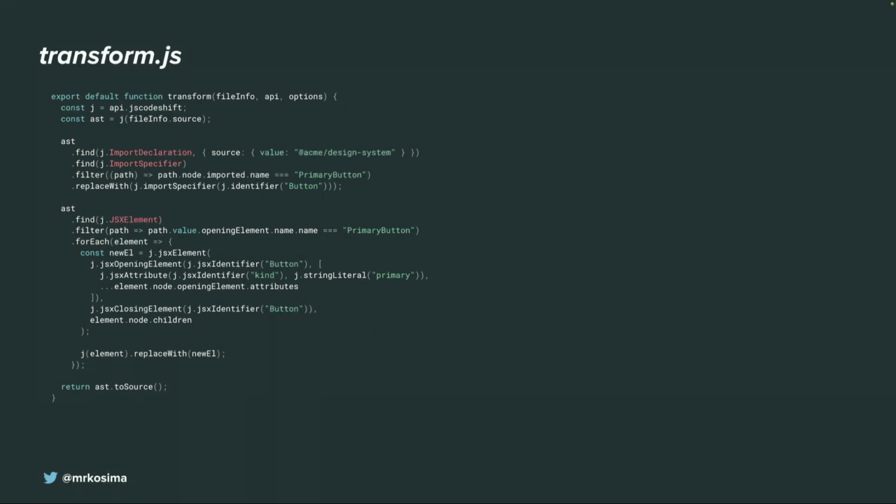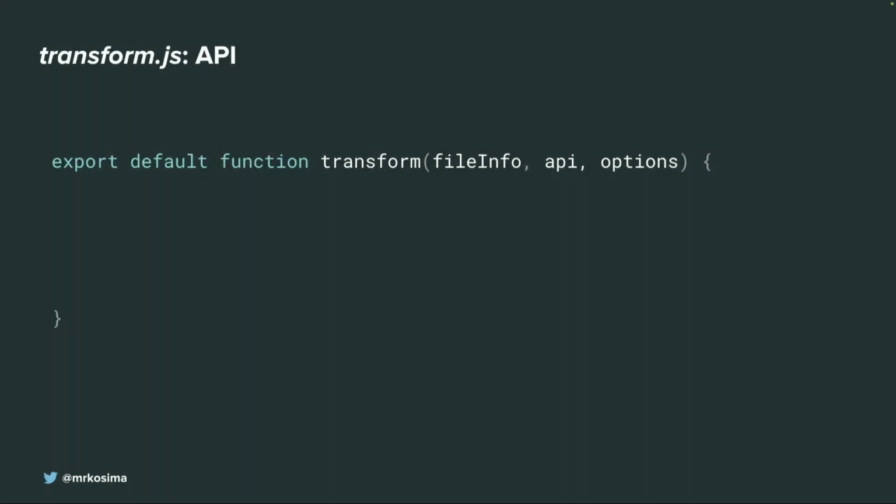Scary? Yes, right. But it should not be. Let's break it down. It's really simple. So the API is quite straightforward. We just export a function which accepts several parameters. File info is just details, it's not even needed. API is the API of JS Code Shift, and there are some options we can provide here, to parameterize, for instance, this codemod.